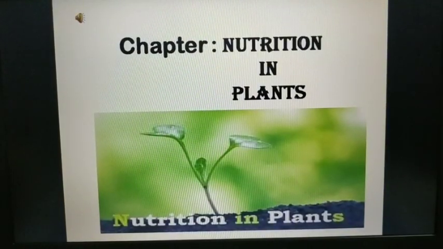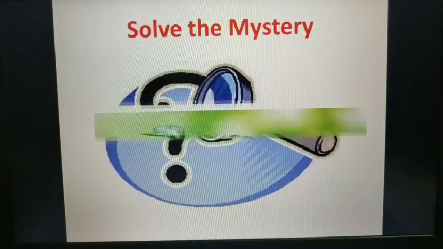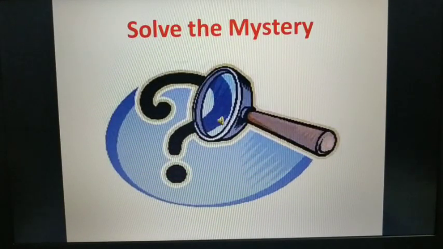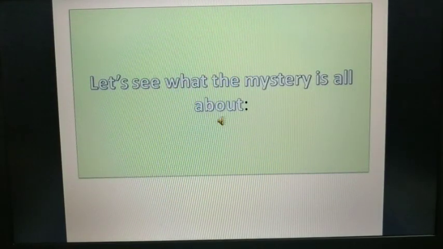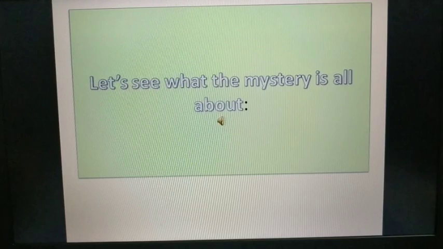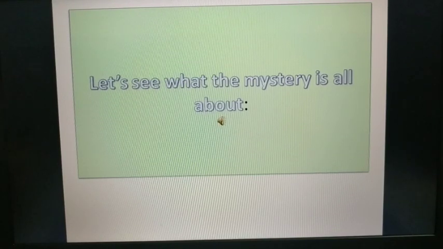Today we will discuss nutrition in plants. Before we start this session, I would like to get into this solve the mystery mode. Let's see what the mystery is about. It is kind of like a story. Read it for yourself and understand it.